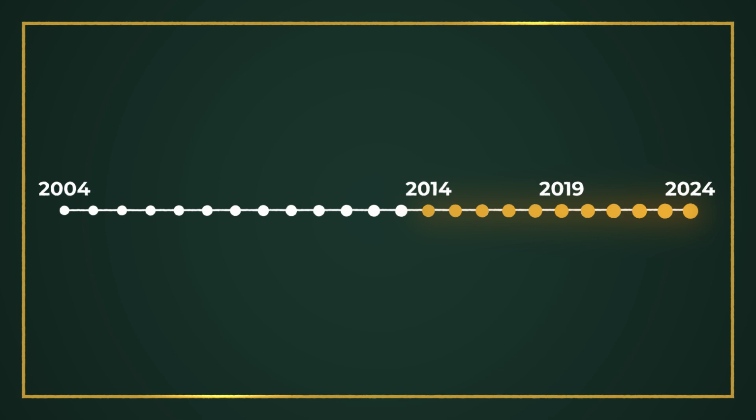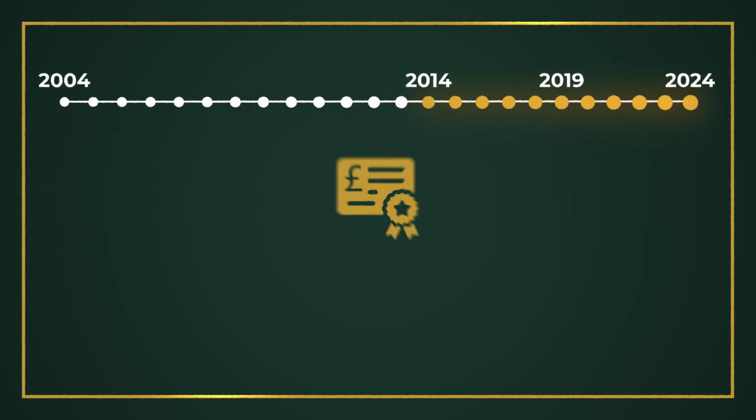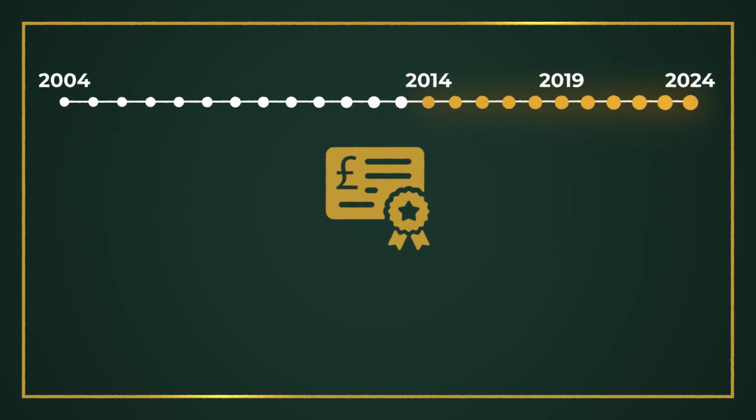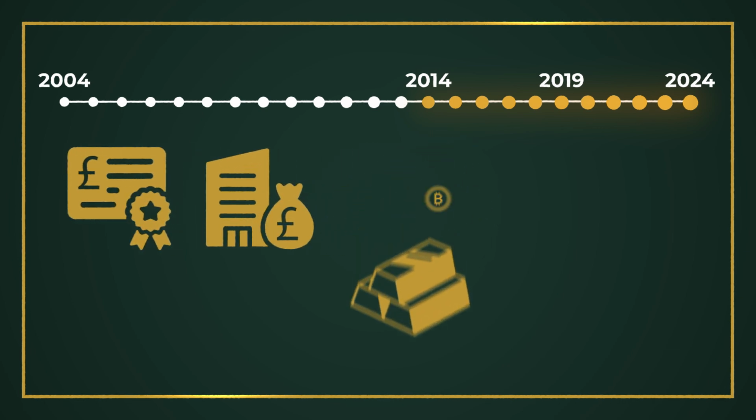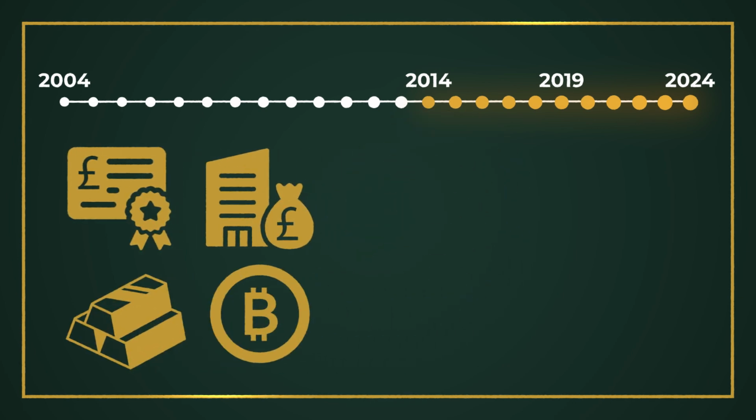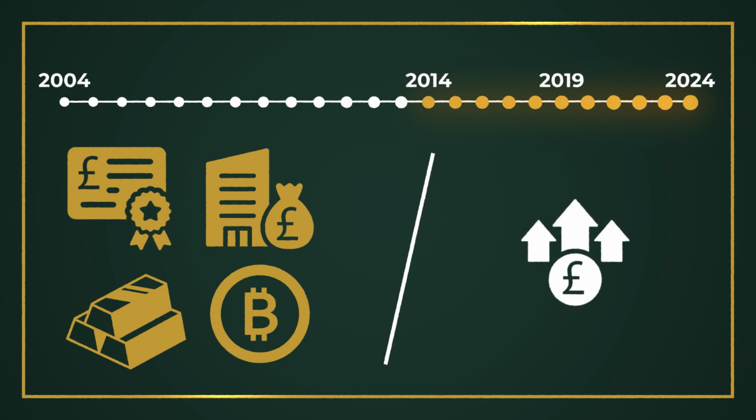I didn't just want to look at the traditional asset classes like global equities and bonds. I wanted to look at other assets too, like property, gold, and even Bitcoin. Most importantly, how these assets compare to inflation. Let's see what we learn and what assets you should use going forward to not only grow your wealth, but to protect it too.